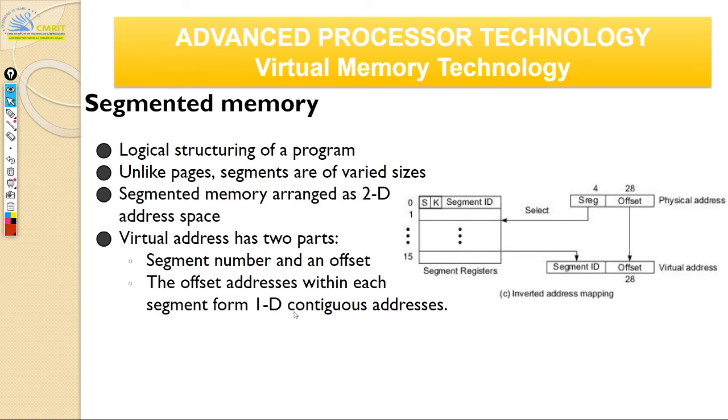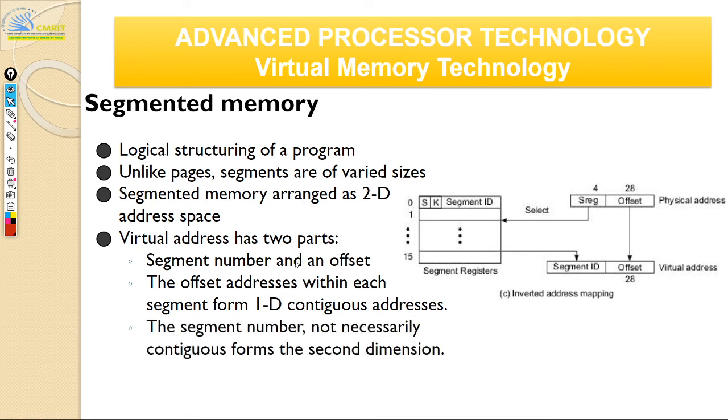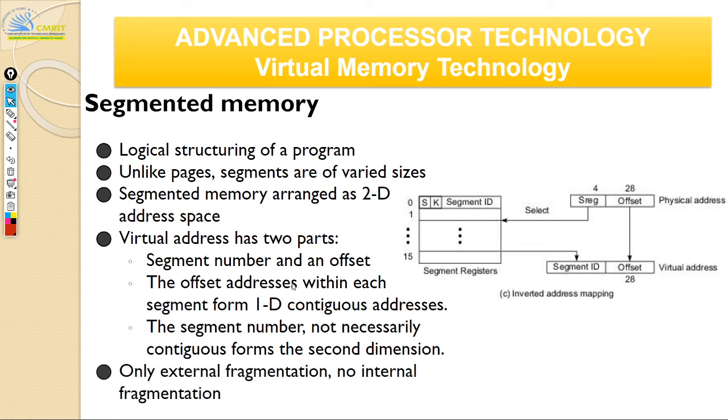You can imagine it to be a two-dimensional array. The segment number is not contiguous, so it may not be a contiguous memory allocation. And here you have only external fragmentation and no internal fragmentation.